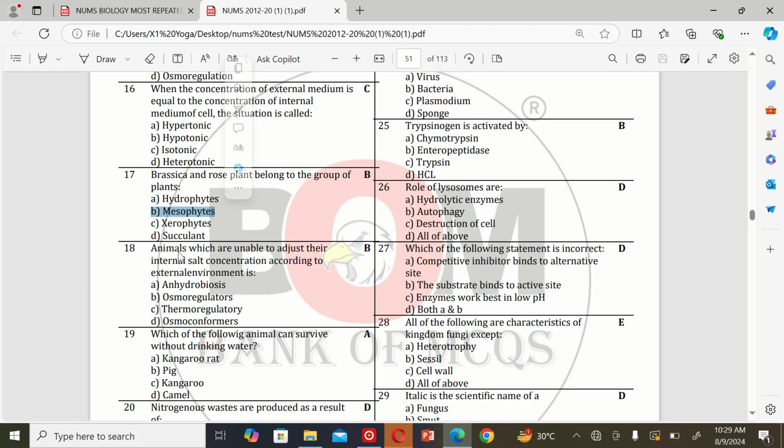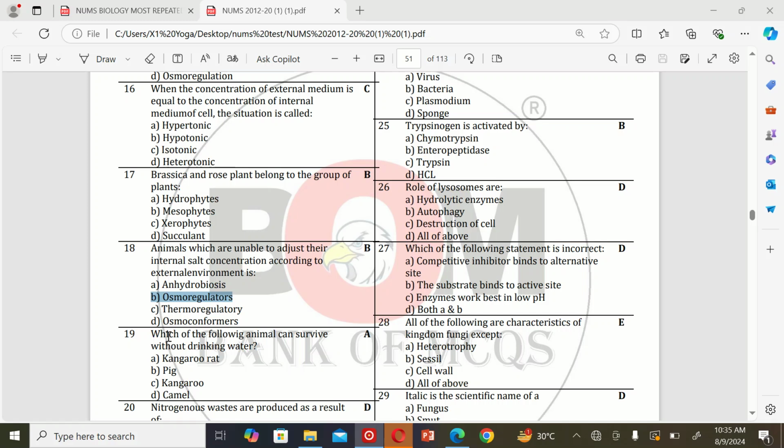The next MCQ: animals which are unable to adjust their internal salt concentration according to the external environment are A. Anhydrobiosis, B. Osmoregulators, C. Thermoregulators, and D. Osmoconformers. So the correct option is B. Osmoregulators.